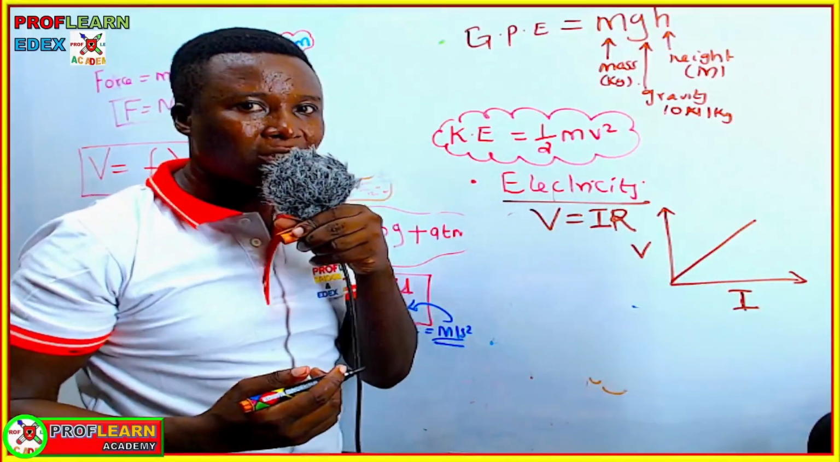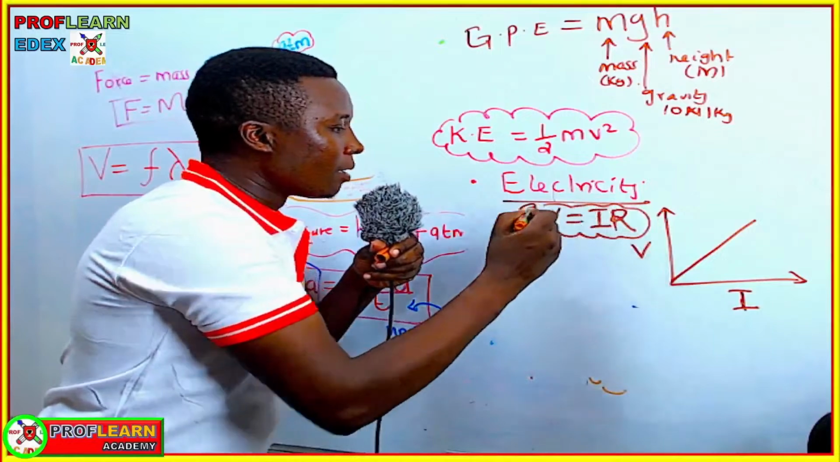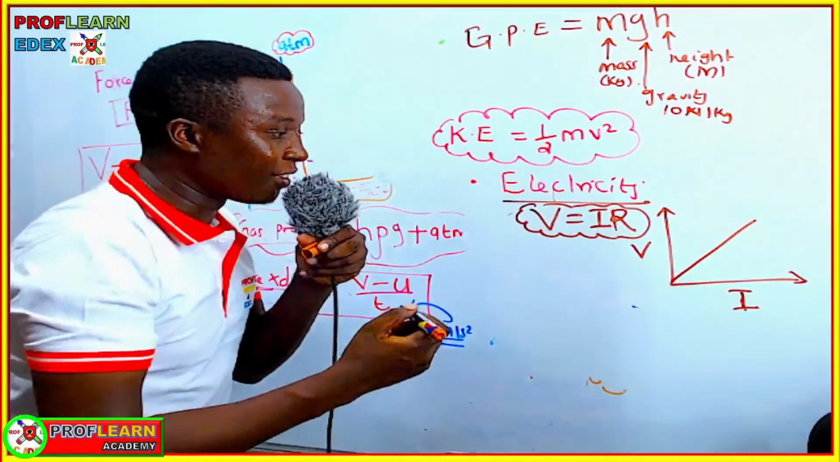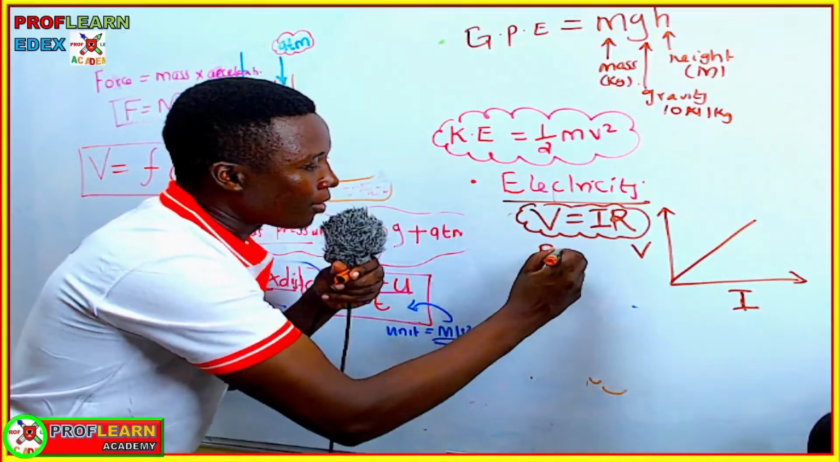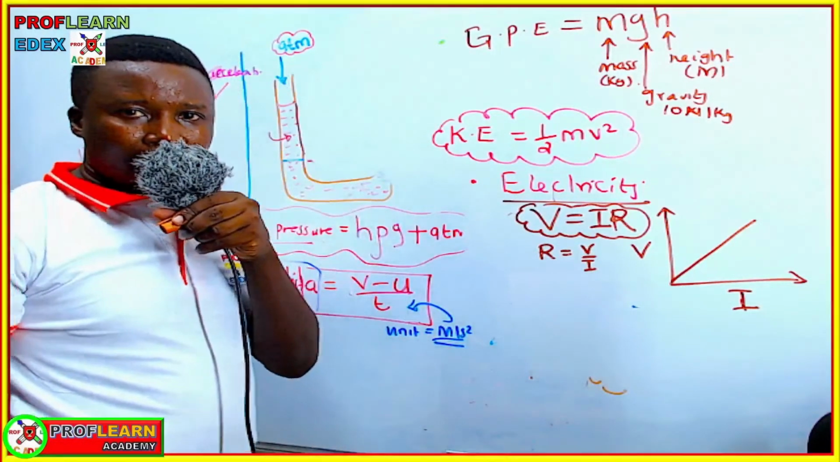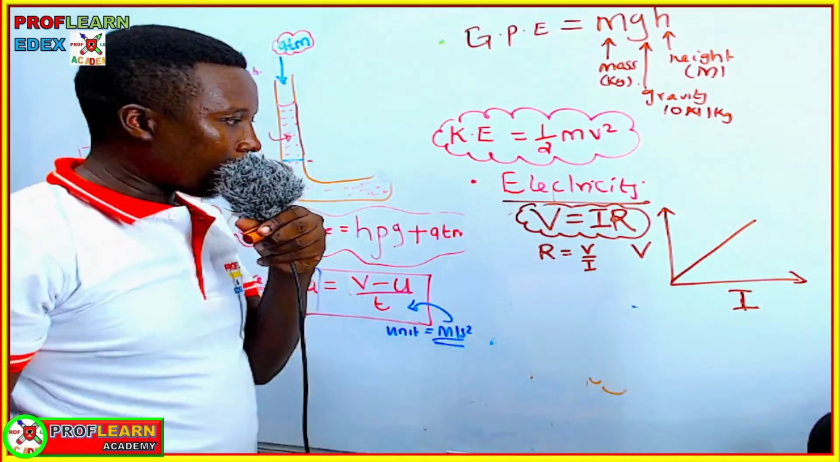So this formula is very, very key because you can rearrange it in different ways so that you can work out different quantities. Remember, from here we can say resistance R equals V over I at that given point.